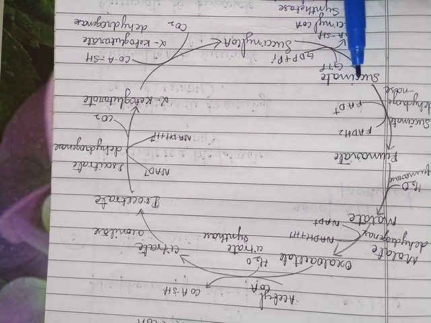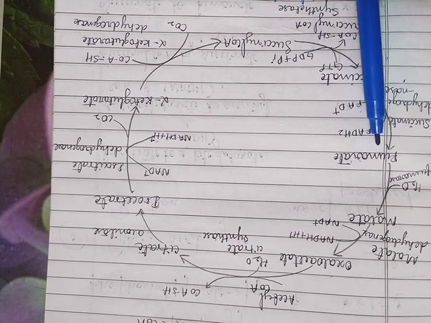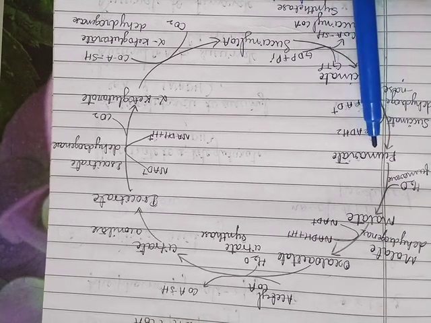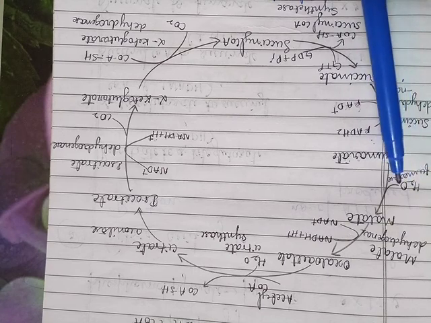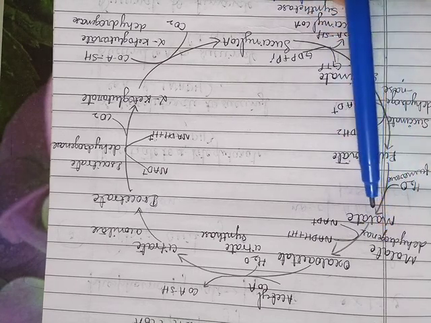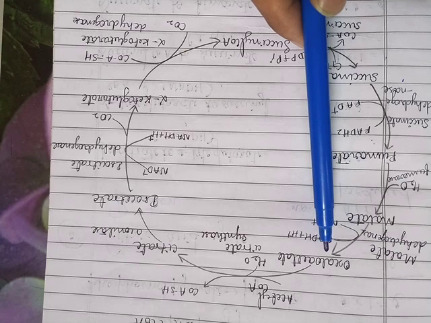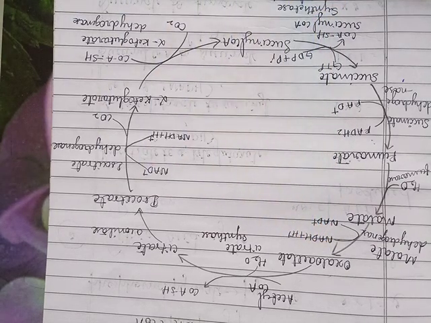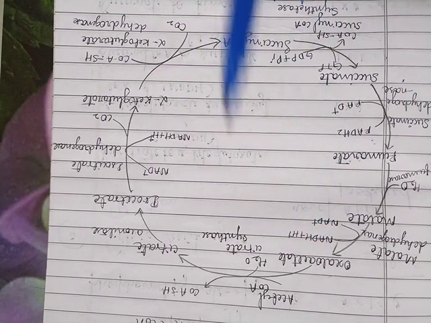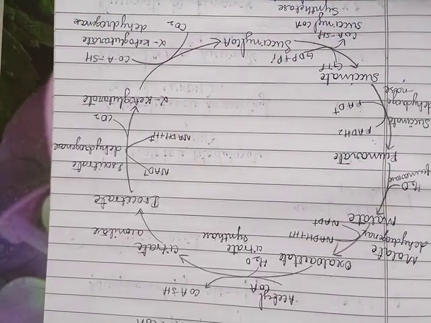The succinate in the presence of succinate dehydrogenase is converted into fumarate. This fumarate undergoes hydration to form the malate, and in the presence of malate dehydrogenase enzyme the malate converts into oxaloacetate. This oxaloacetate again combines with the acetyl coenzyme A to form the citrate. So like this the cycle continues.